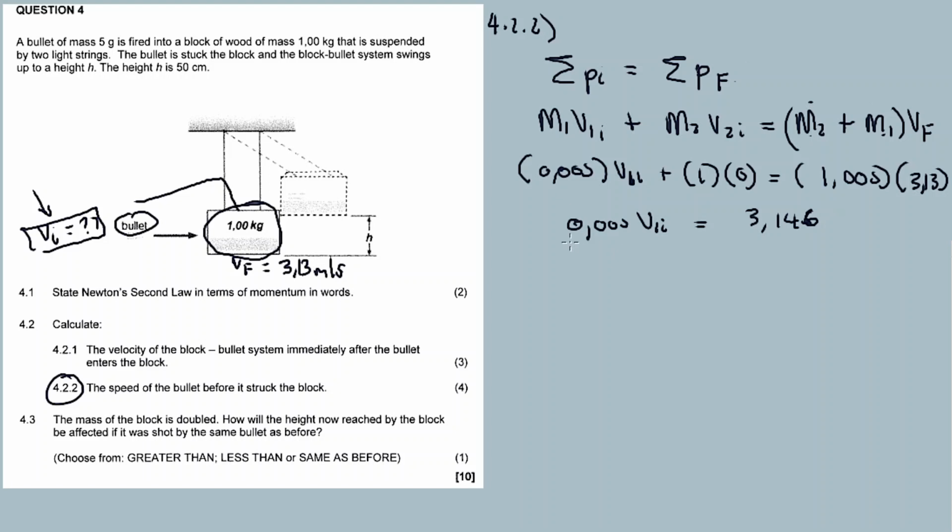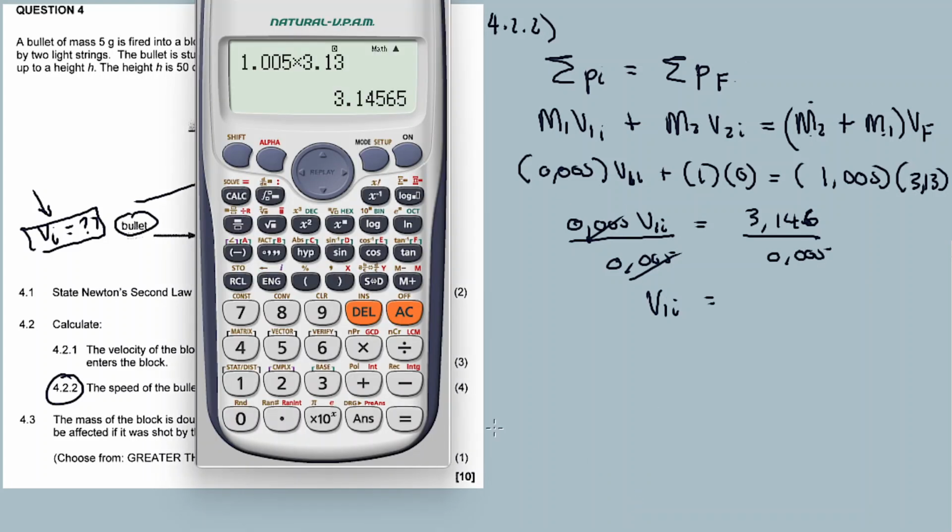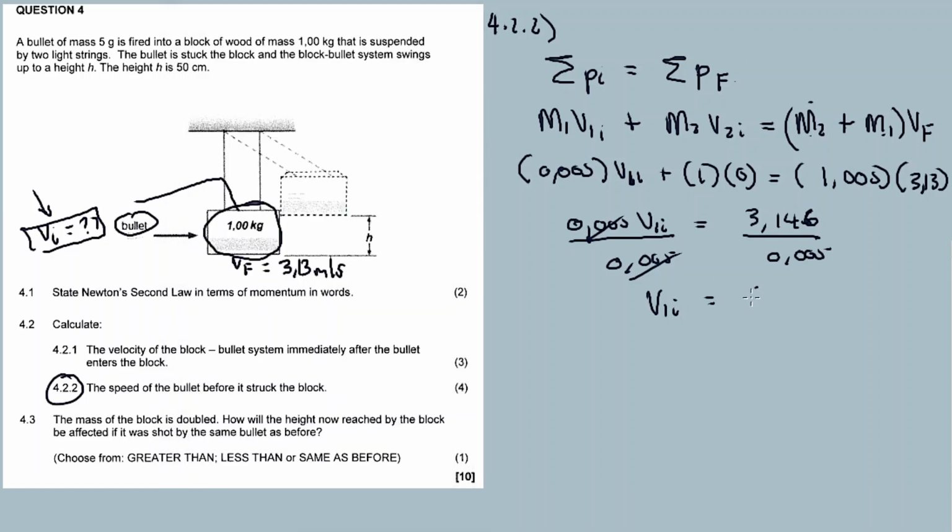I need to round this off, divide by 0.005. So V1 initial is equal to 3.146 divided by 0.005. Answer 629.2, 629.2 meters per second. Oh yes, it makes sense.